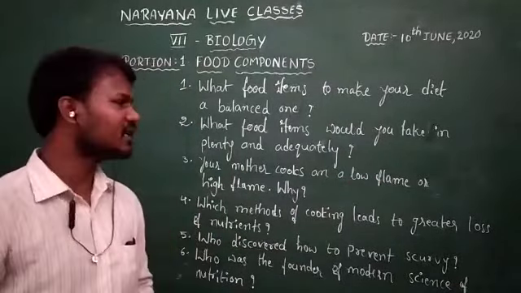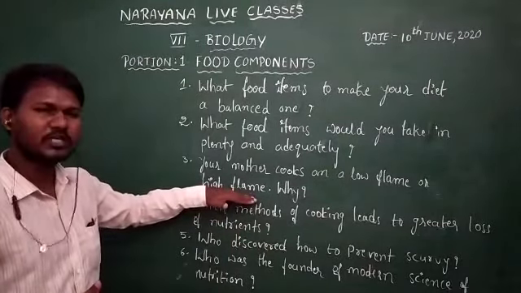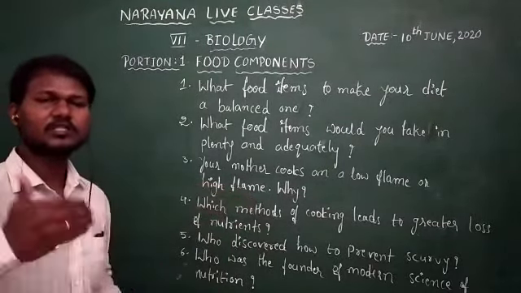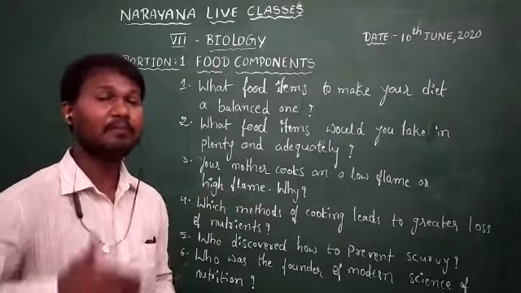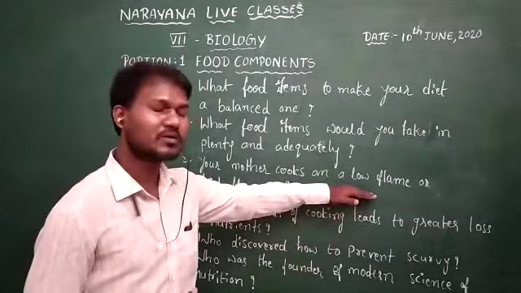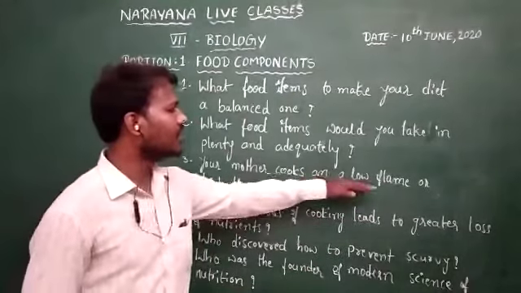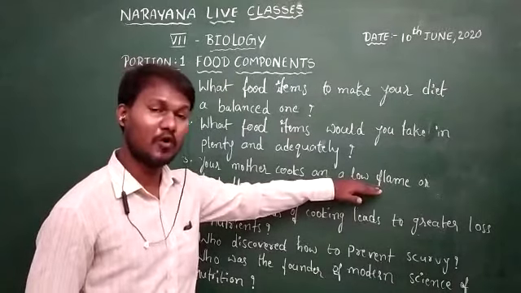And the other reason why she does not cook the food at high flame is that there is a chance that the food may burn. Even to prevent the burning of food items, your mother cooks the food at low flame. So these are the two reasons why your mother cooks the food at low flame.